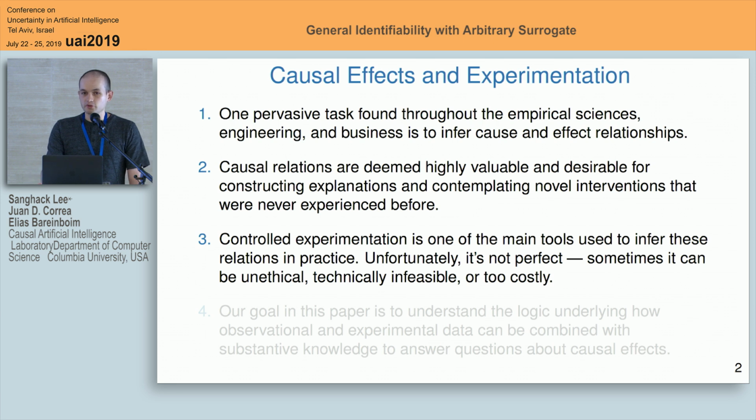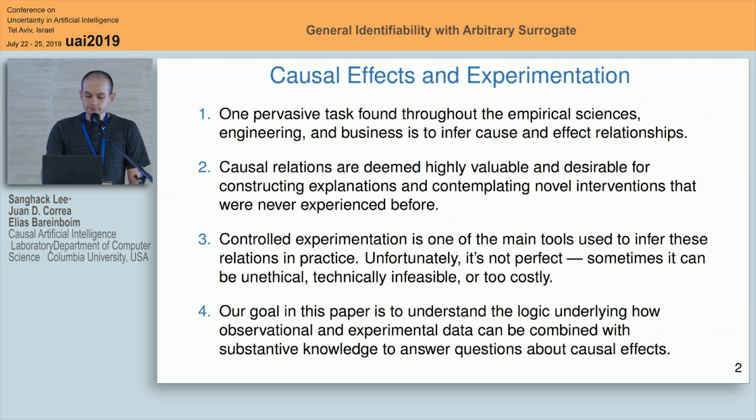Among other reasons, it could be unethical to perform an experiment, or it could be technically impossible. Think, for example, of randomizing the cholesterol level of a patient. We cannot just decide some level and set it to a fixed value, or it could be very costly to perform. In this paper, we would like to understand what are the conditions that allow us to extrapolate a set of observational and experimental distributions to find a causal effect.